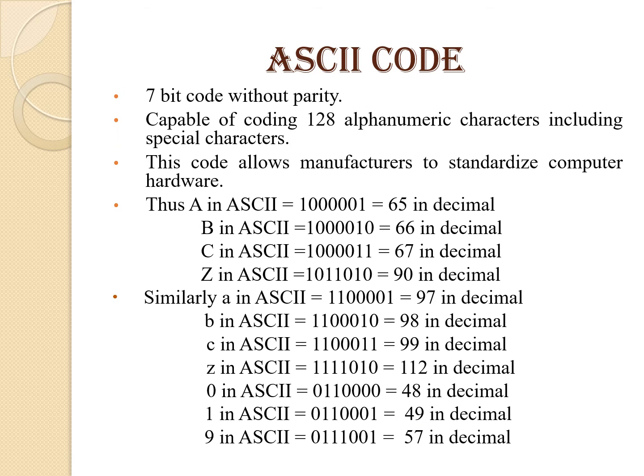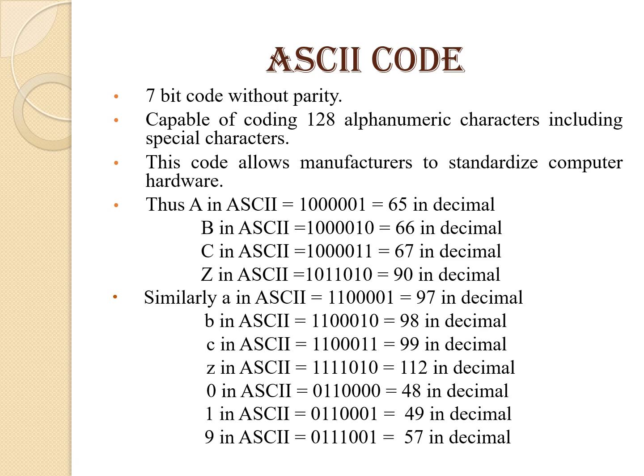First of all, we will go through the ASCII code. The ASCII code is a 7-bit code without the parity bit. Now what is parity? Parity means the number of ones present in the given number. If the number of ones present in the given number is odd, it is known as an odd parity number, and if the number of ones is even, the number is known as an even parity number. Here we are not going into detail about even and odd parity, but it is a 7-bit code without parity. It is capable of coding 128 alphanumeric characters including special characters. This code allows manufacturers to standardize computer hardware.